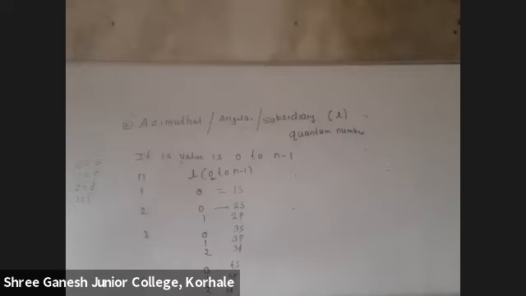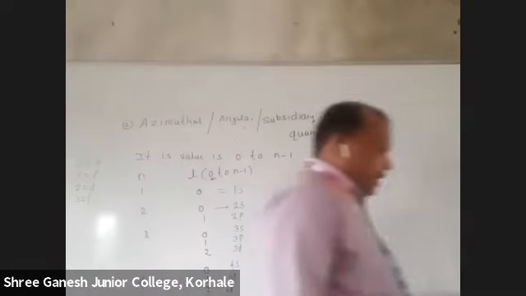Shells means principal quantum number. Subshell is the azimuthal quantum number. In that subshell, orbitals are there, which is different, that is the magnetic quantum number that we are going to see now. Third, it tells about the shape of orbitals. Which orbitals do we have? S, P, D, F.